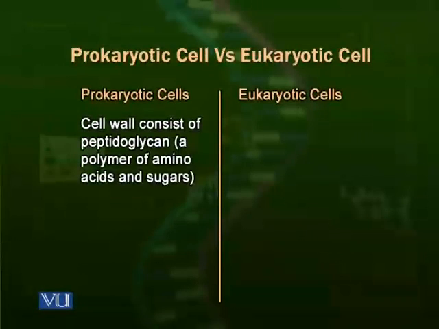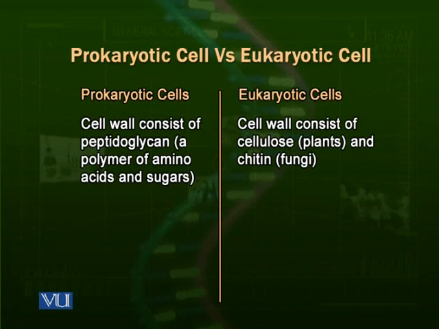For example, we know that bacteria, the commonest bacteria, their size is about 1 to 2 microns, that is 1 micrometer wide and about 2 micrometers long. But the animal cells on average, for example, their diameter is roughly 20 micrometers. The next difference is this, that the prokaryotic cells have a cell wall and eukaryotic cells, not all of them, animal cells don't have a cell wall, but the plant cells and the fungal cells, they do have cell walls.